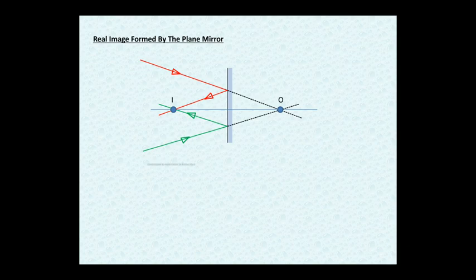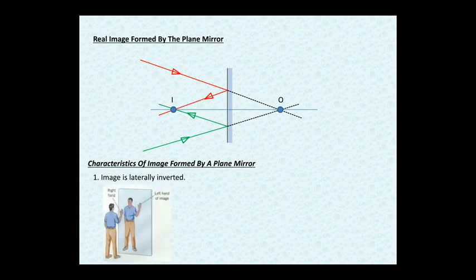Now, what are the characteristics of the image formed by a plane mirror? Let us see. The first point is the image is laterally inverted. What do we mean by laterally? Let me show you a diagram. The right hand of the person appears to be the left hand of the image. This is what we call laterally inverted. The right side of the object appears to be the left side of the image and the left side of the object appears to be the right side of the image. So this is what we call lateral inversion.